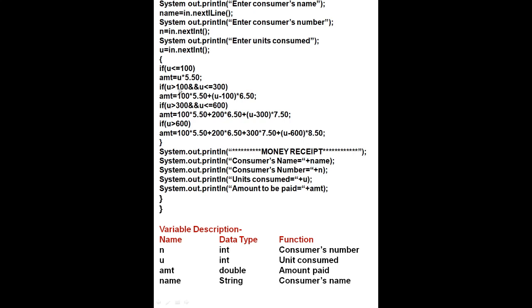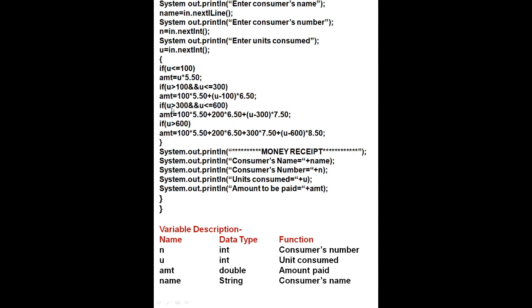Now next, if unit is greater than 100 but less than or equal to 300, because 100 amount is this, then amount is equal to the amount for 100 units, so we will write 100 multiply 5.50 plus, then bracket. Now you will subtract 100 units, because 100 units you have written here, so unit minus 100, then you will multiply by 6.50. This is the next 200 units amount.